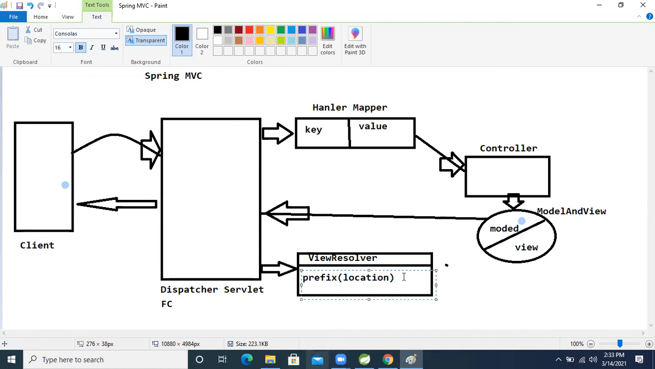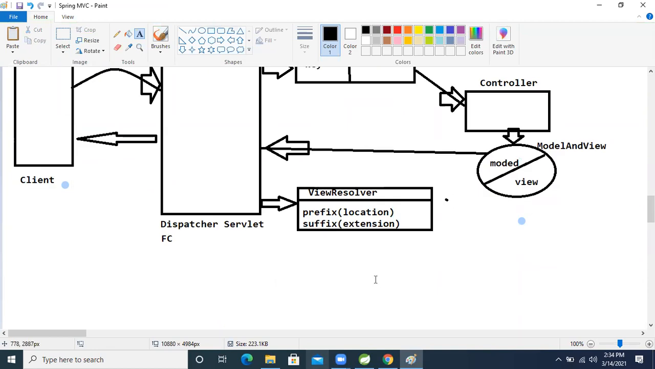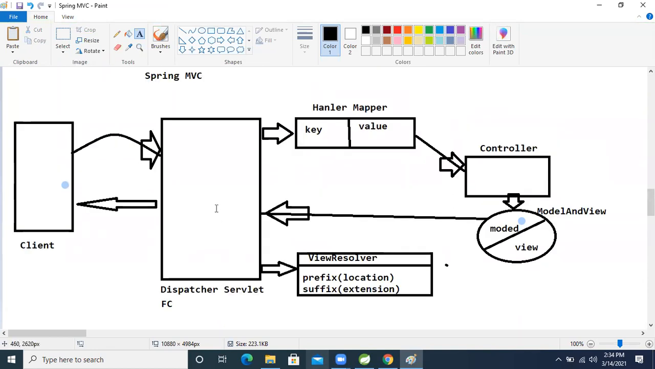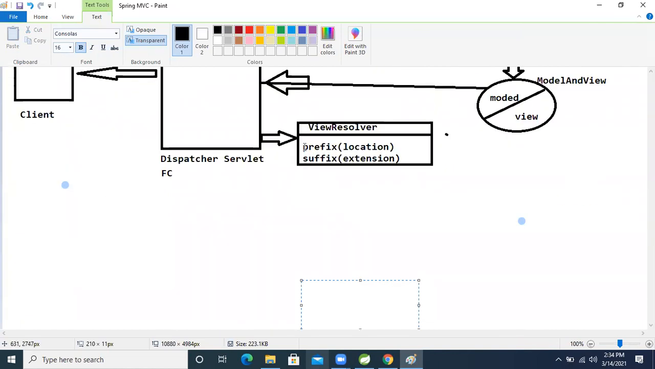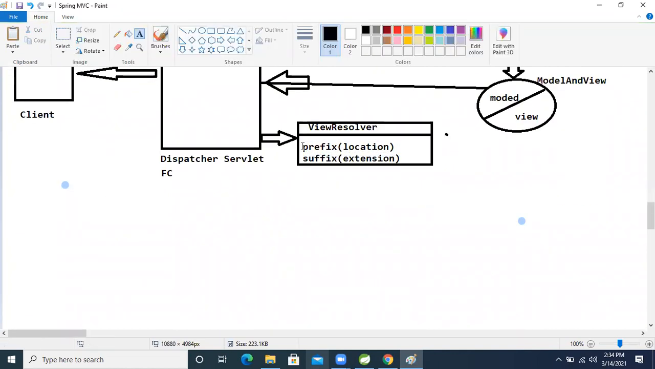And after that, one more method is there: suffix. Inside that, what is it? The extension name. Extension means somewhere we will write an HTML or JSP page or some folder. So inside the prefix we will give the location, means the path, where that page is, where we need to render the data.